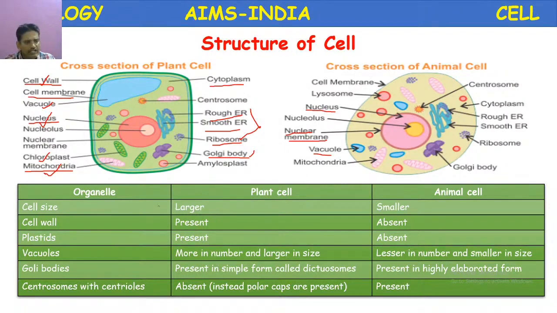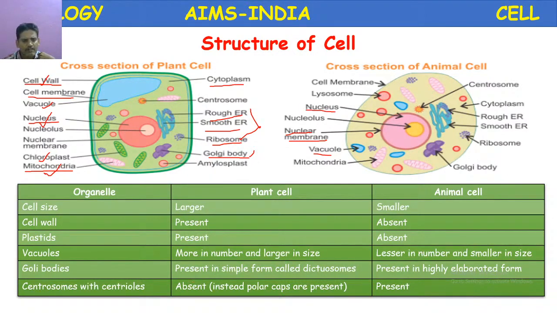So let us see the difference between plant cell and animal cell. If you take size, plant cells are large in size, animal cells are small in size, and the structures which are varying: cell wall is present in the plant cell and is absent in the animal cell. Plastids are present in the plant cell, absent in the animal cell. Vacuoles, more in number and large in size in plants, less in number and smaller in size in animals.